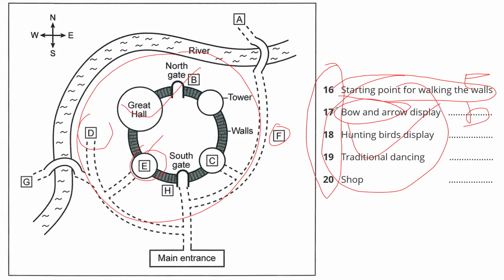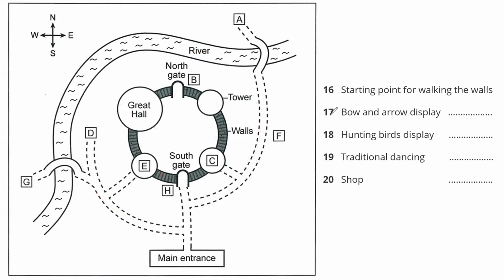So what you need to do is, as you listen to these questions, for example hunting birds, once you hear hunting birds, don't focus on the questions. Just focus on the map. Once you find the answer on the map, write down the letter here in front of that and move on to traditional dancing. This is the way to perform them. And they're quite easy, they're not difficult. Let's also perform this portion.